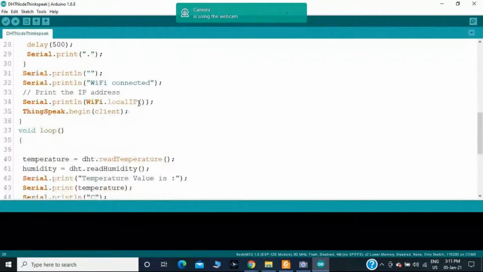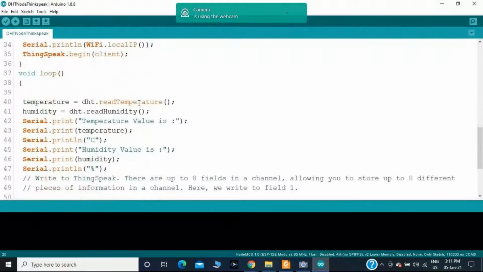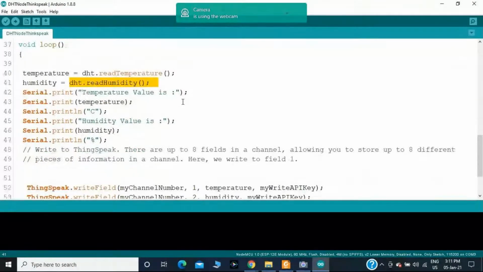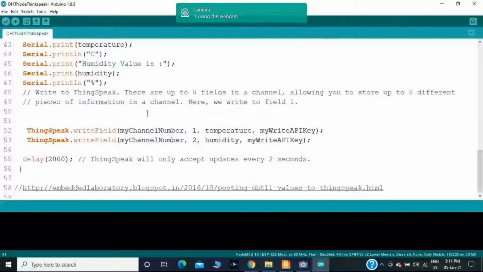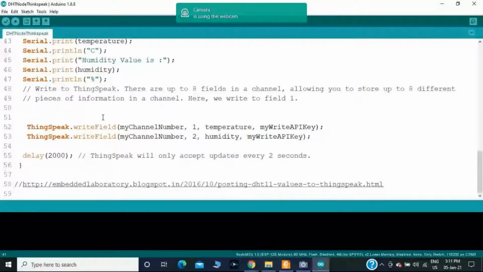Then in the loop section, you should read the temperature and humidity values by taking these two instructions. We are fetching the temperature and humidity values using these instructions. Then the very important thing, you should write the temperature and humidity values using this instruction, ThingSpeak.writeFields.